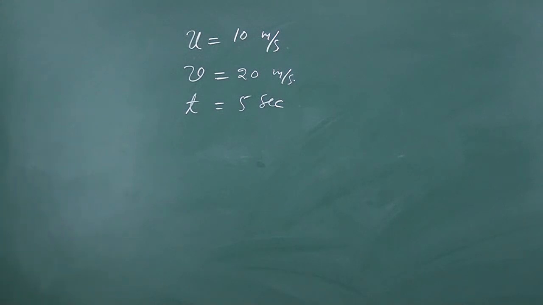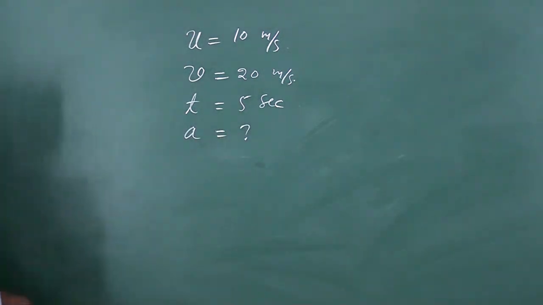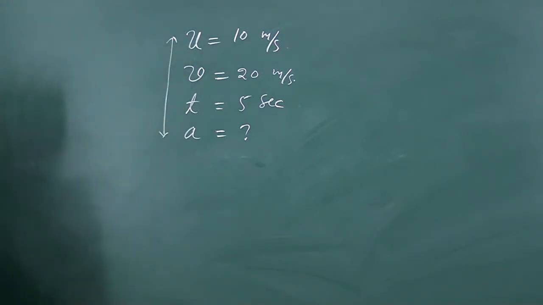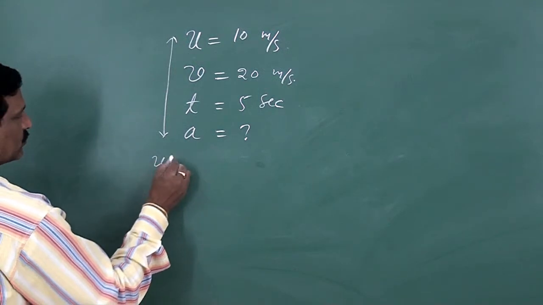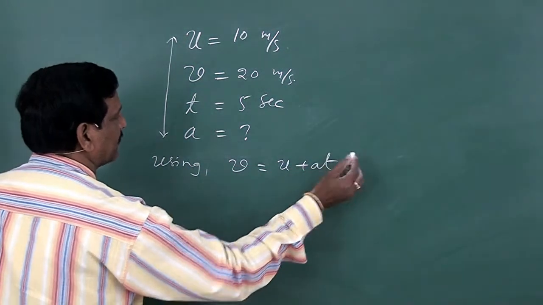So this is the given data. Initial velocity is 10 meter per second, final velocity is 20 meter per second, time interval is 5 seconds. We have to find the acceleration. So a is equal to how much? And what is the kinematic relation that involves these parameters? v is equal to u plus at. So use that formula.